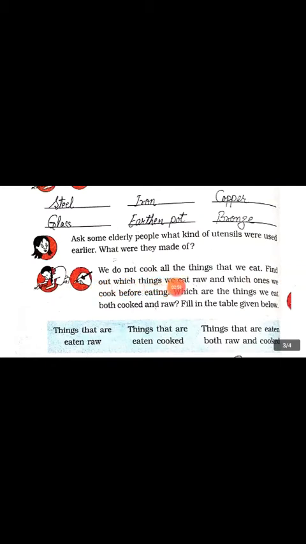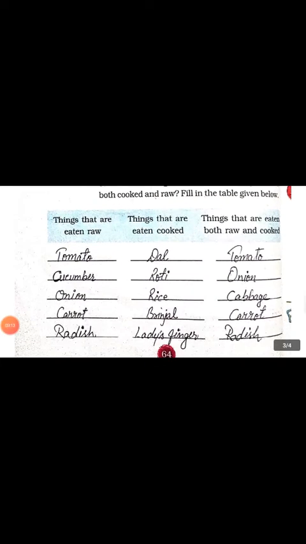We do not cook all the things that we eat. Find out which things we eat raw and which ones we cook before eating, which are the things we eat both cooked and raw. Fill in the table given below. Things that are eaten raw. We can eat raw tomato, cucumber, onion, carrot, and radish.